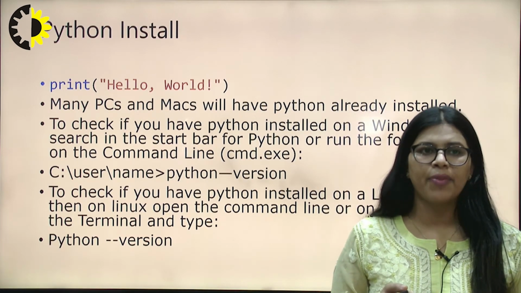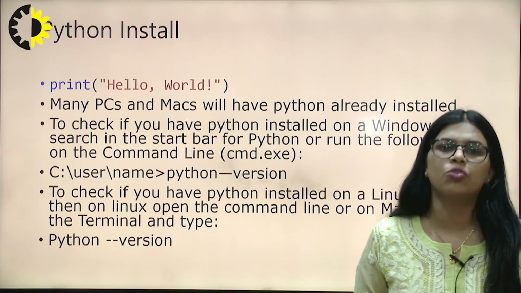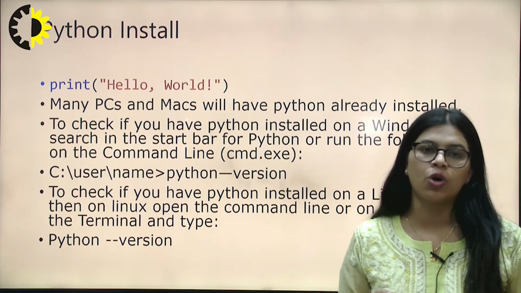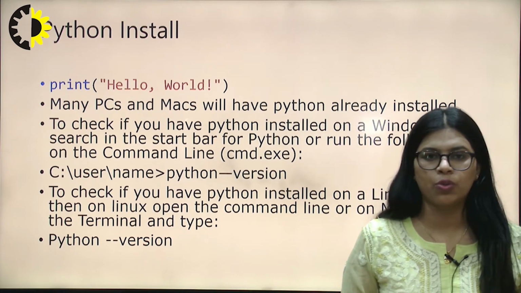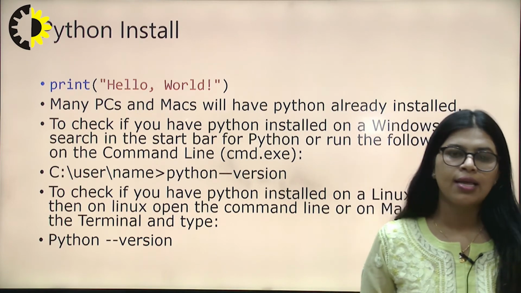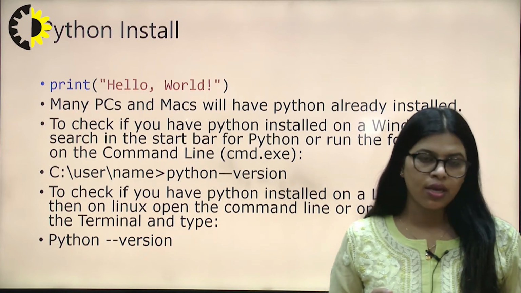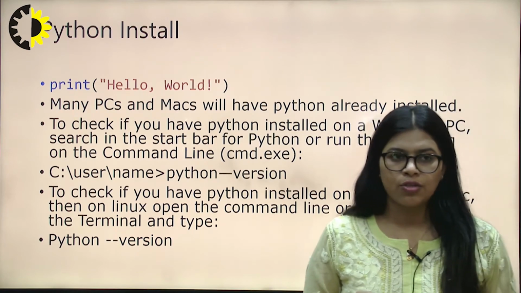Many PCs and Macs will have Python already installed, but if your system has not installed Python, then you go to the python.org link and you will get the software.